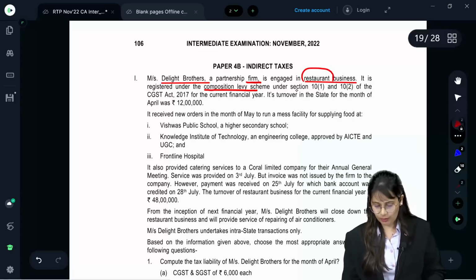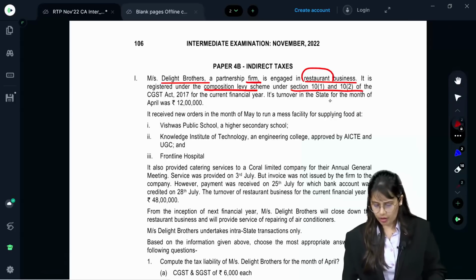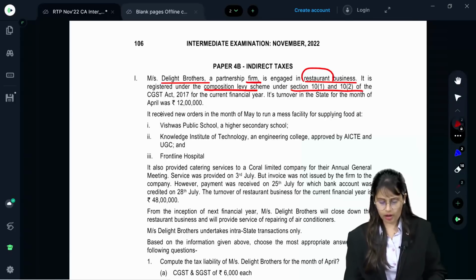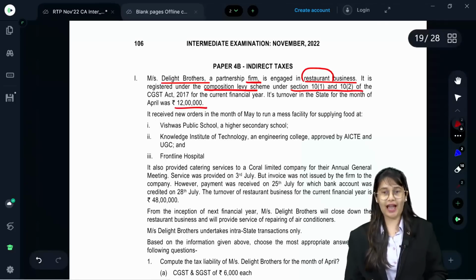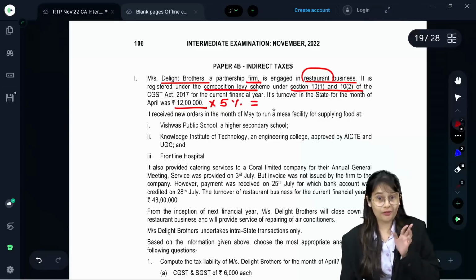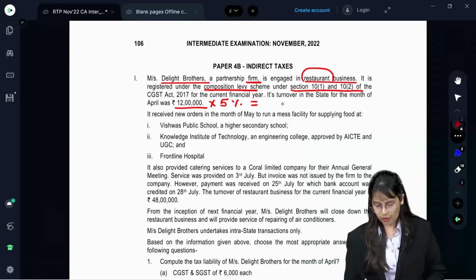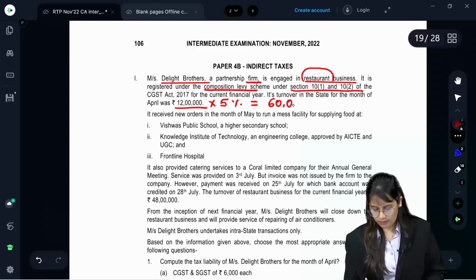Under section 10(1) and 10(2) of the CGST Act 2017 for the current financial year, its turnover in the state for the month of April was 12 lakh. What would be the tax liability? 12 lakh into 5%, actually 2.5% CGST and 2.5% SGST, total 60,000.